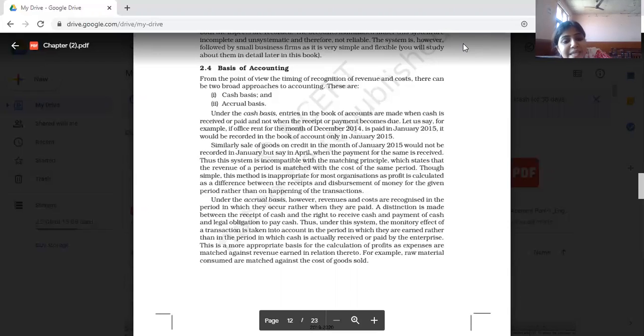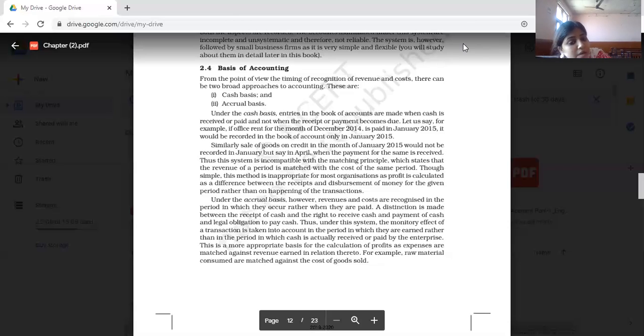Thus, this system is incompatible with the matching principle, and this method is inappropriate for most organizations. Profit is calculated as the difference between the receipt and disbursement of cash.